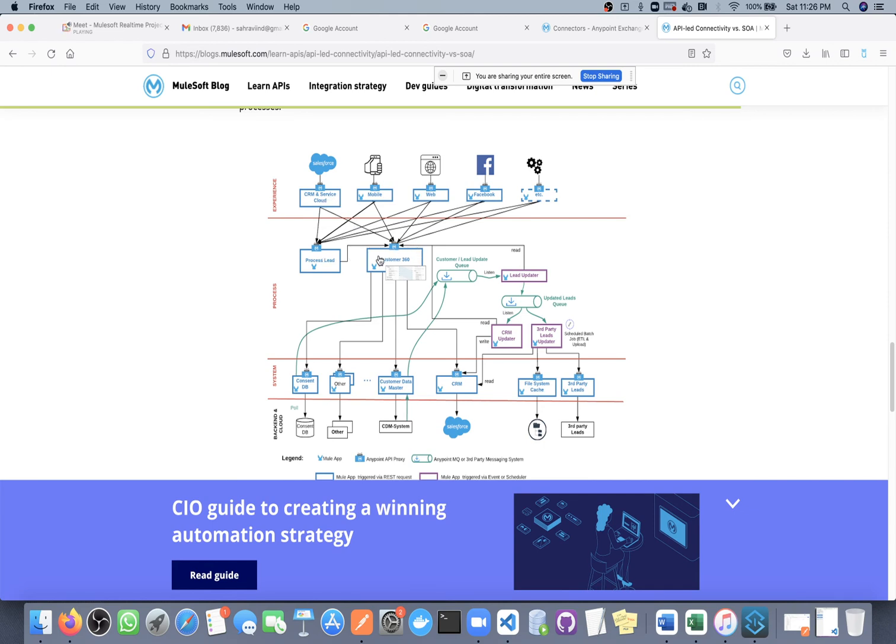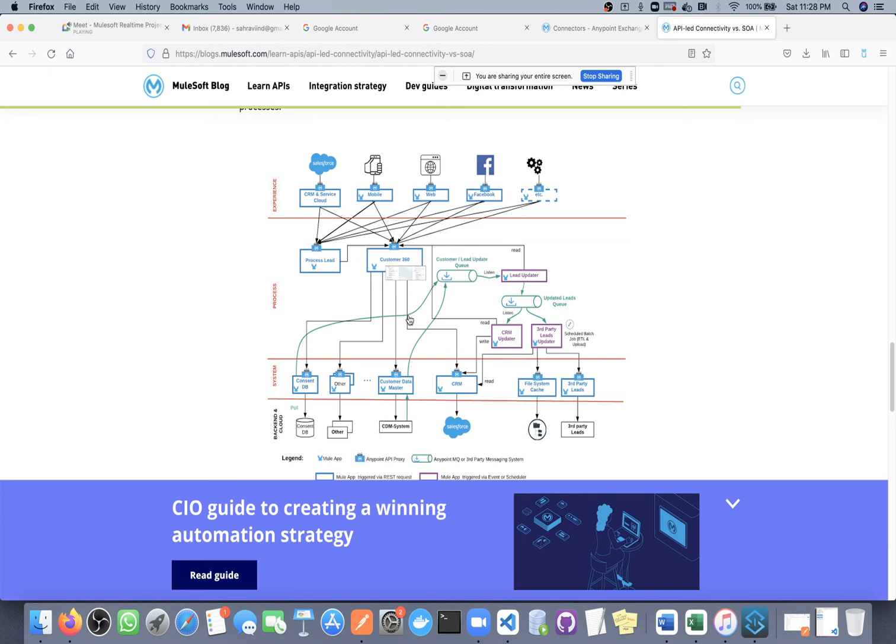So if there is any problem in this API, this particular functionality will still be running. In this way, if there is any code break, it will impact only a limited part of the functionality of our system, and another benefit is increased code reusability.